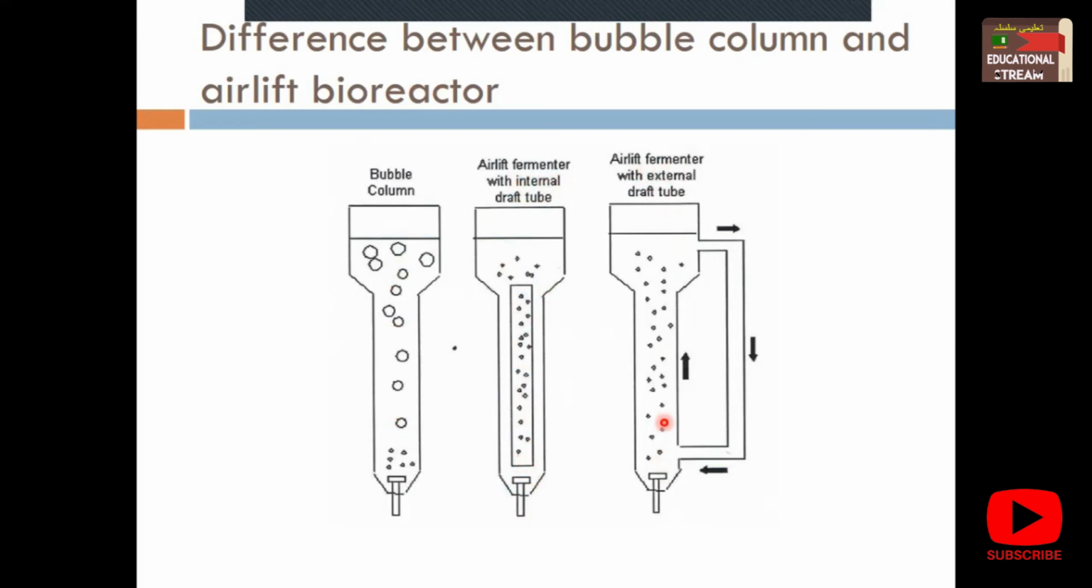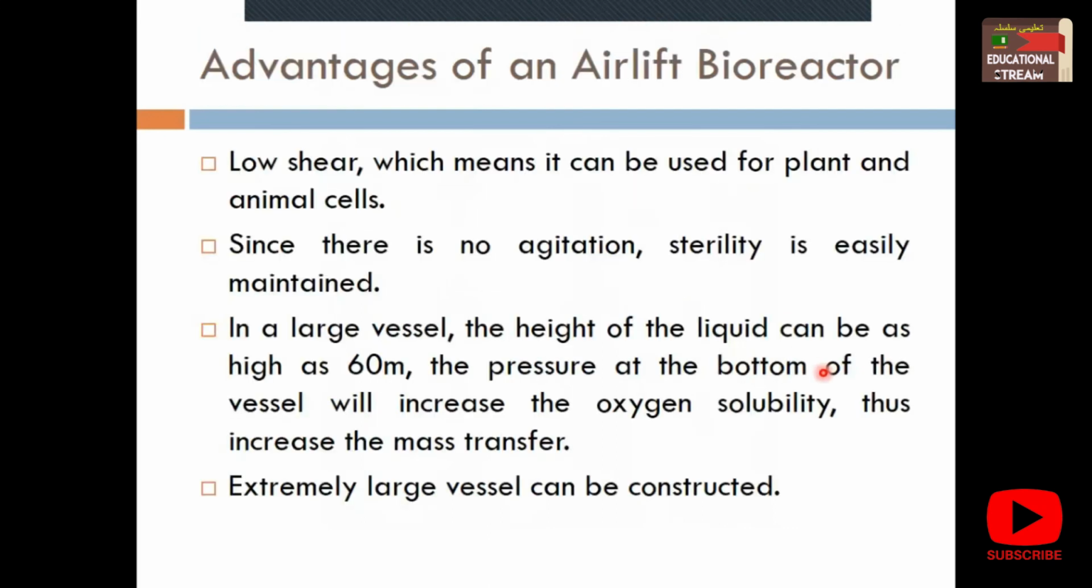In an airlift fermenter with an external draft tube, only the air gives the bubbles their upward movement, and the contents move into the external draft tube. From the external draft tube, it is moved back. All of this is happening through pumps. There are pumps which make this movement possible. So the advantage of the airlift bioreactor is low shear, which means it can be used for plant and animal cells. There is no agitation, so sterility is easily maintained.